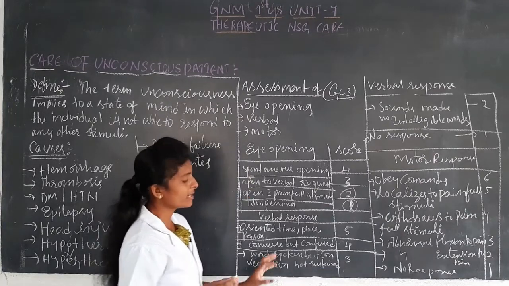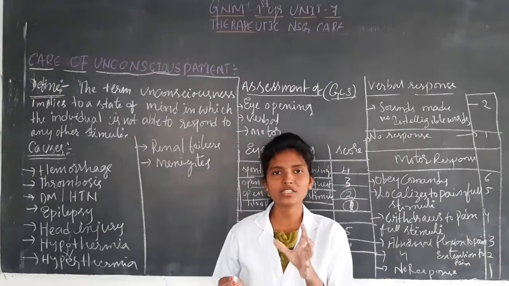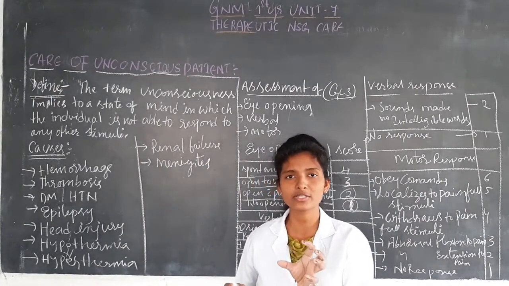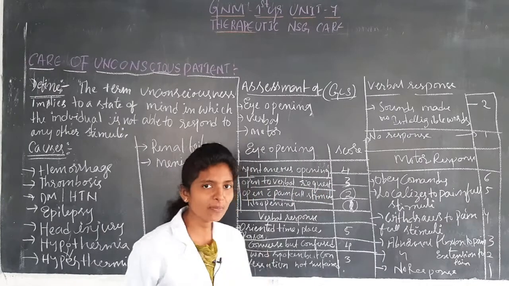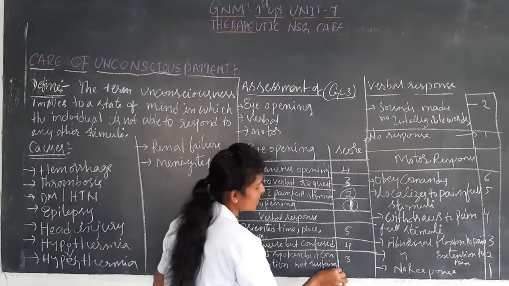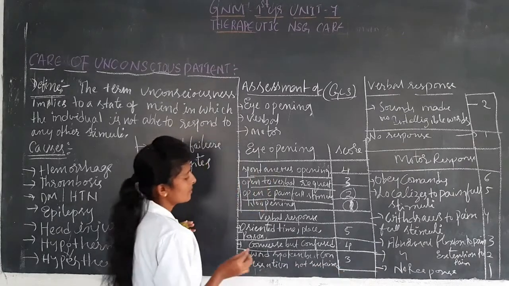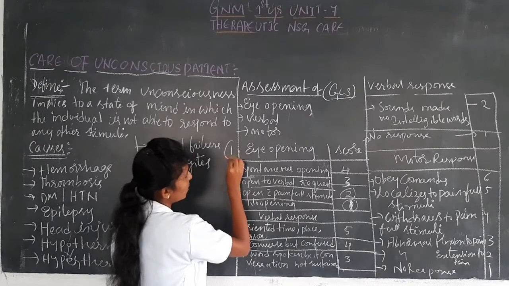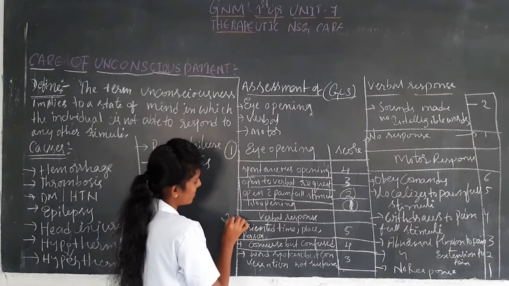The patient has spoken but the conversation is not sustained, so in such a condition they give a score of 3. So we have seen first eye opening, second verbal response.